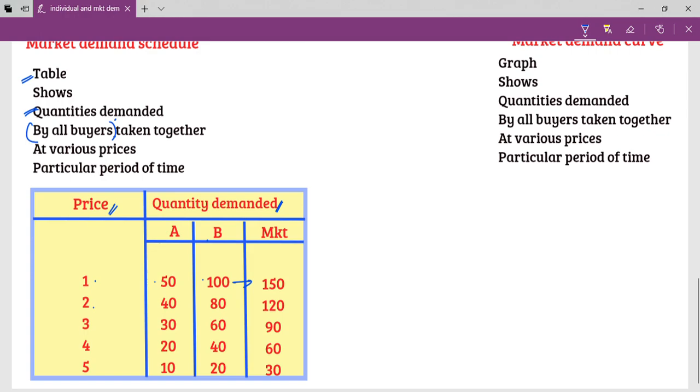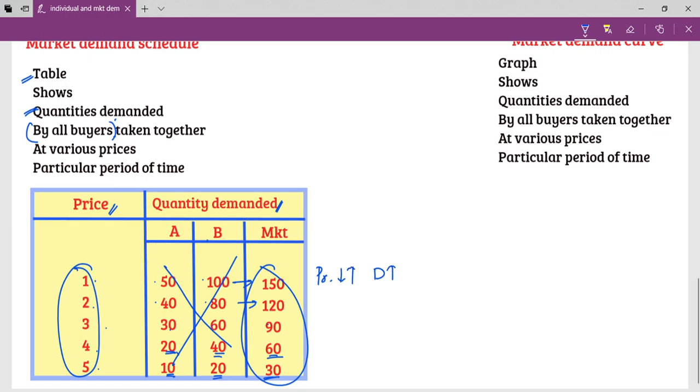At 2, Mr. A demanding 40, B 80, total 120. At 3, 30, 60, 90. At 4 rupees, A's demand 20, B's demand 40, market demand 60. And at 5 rupees, A's demand 10, B's demand 20, market demand 30. So now just look at price and market demand. Don't look at these. Can I say at lower price the entire market demand is high, and at a higher price the entire market demand is low?